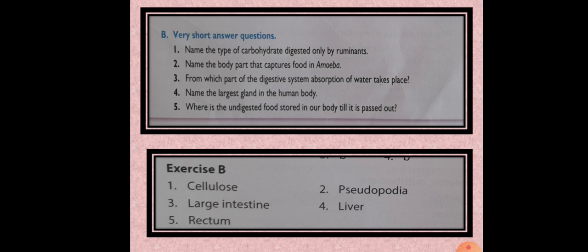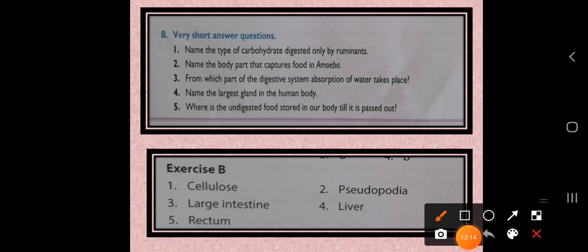Okay dear students, now for very short answers, you just have to write the answer in only one word. Name the type of carbohydrate digested only by ruminants. It is called cellulose. Name the body part that captures food in amoeba. That is the pseudopodia.